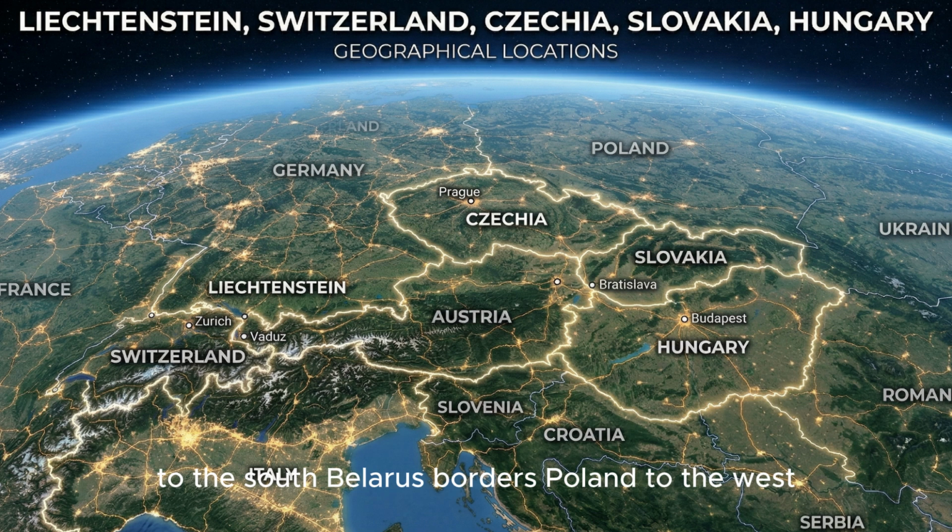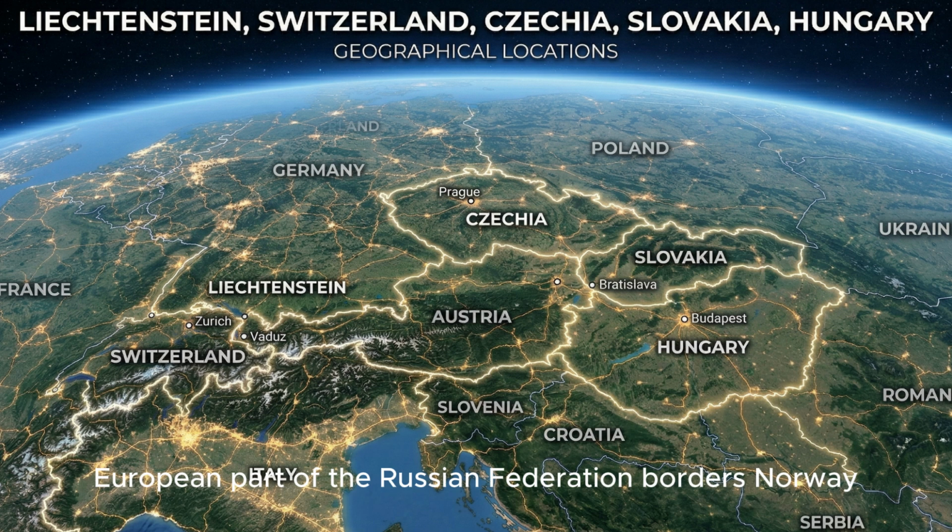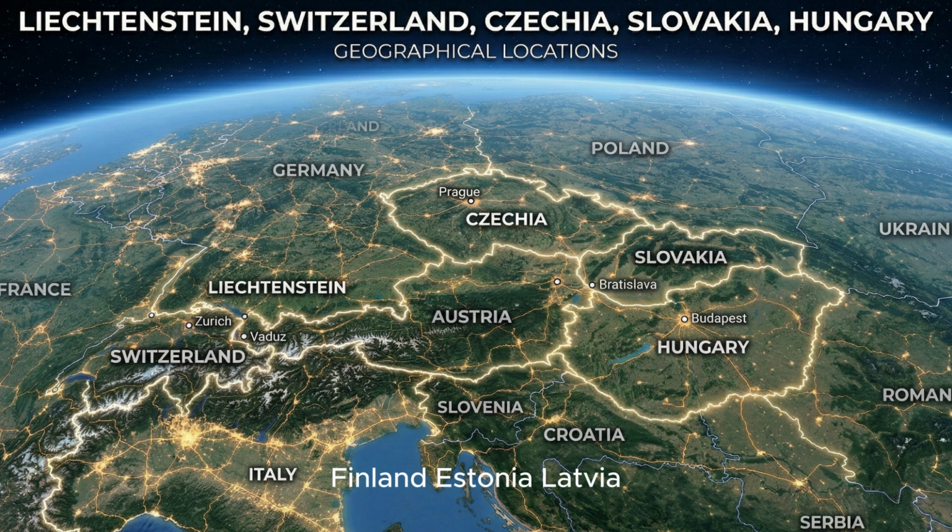Ukraine borders Poland, Slovakia and Hungary to the west, Romania and Moldova to the southwest, Belarus to the north, Russia to the east and northeast, and has coastlines on the Black Sea and the Sea of Azov to the south. Belarus borders Poland to the west, Lithuania and Latvia to the northwest, Russia to the north and east, Ukraine to the south, and is landlocked.